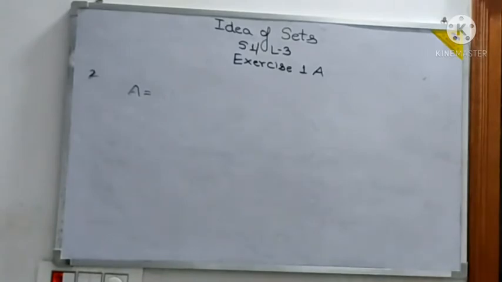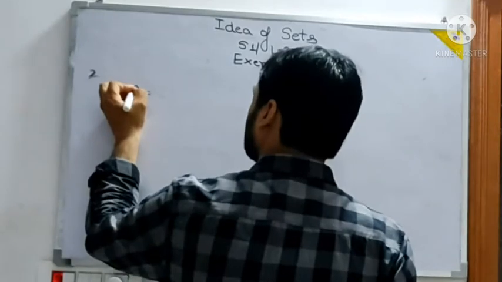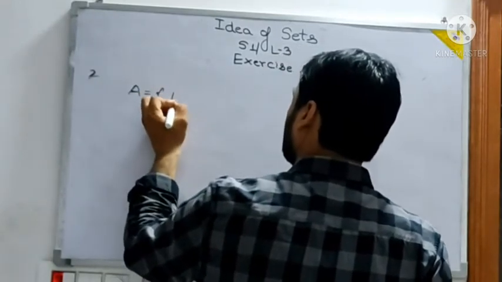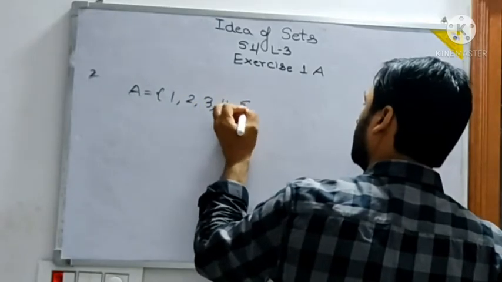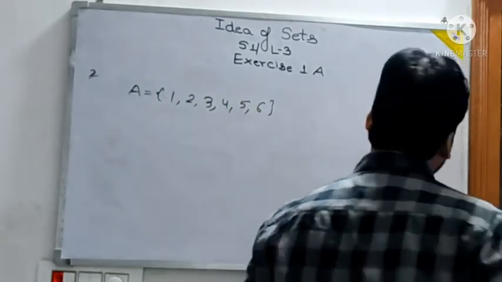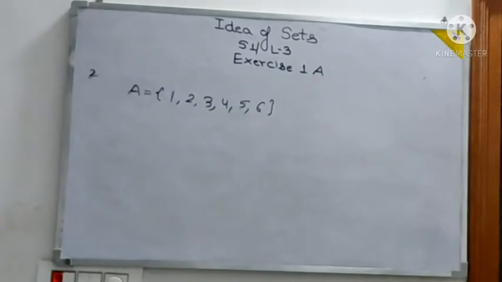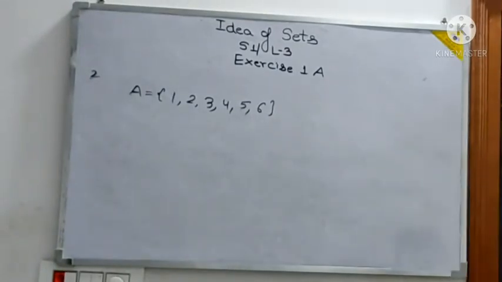Now see, for A they have given the elements. If A is 1, 2, 3, 4, 5, 6, then which of the following statements are true?